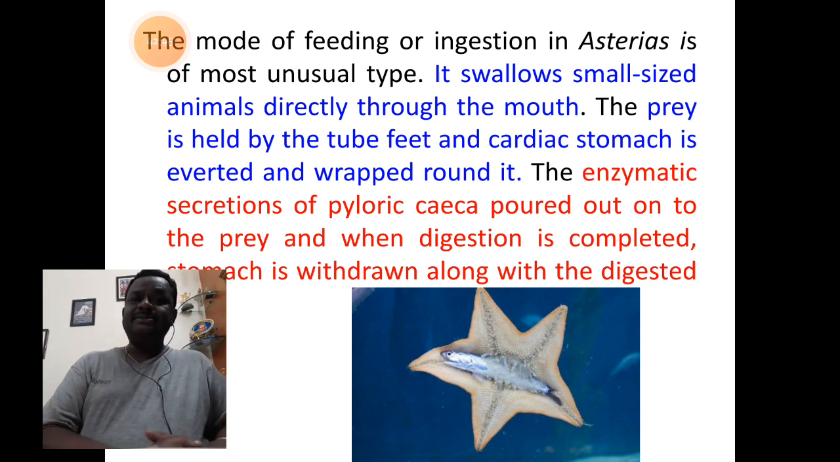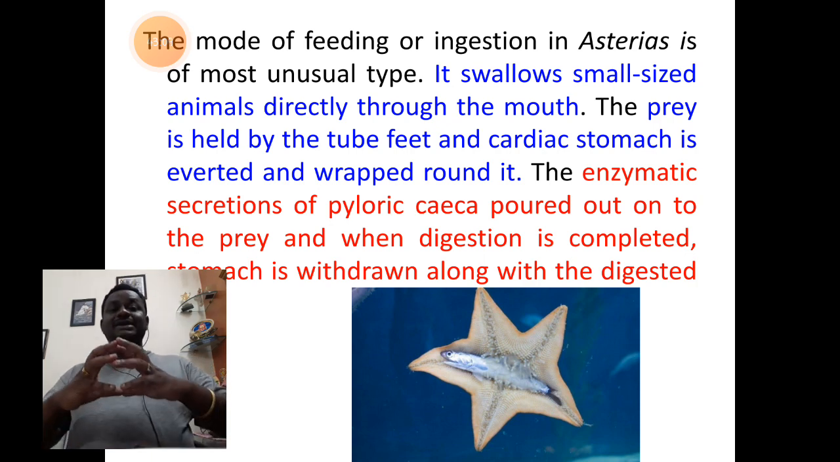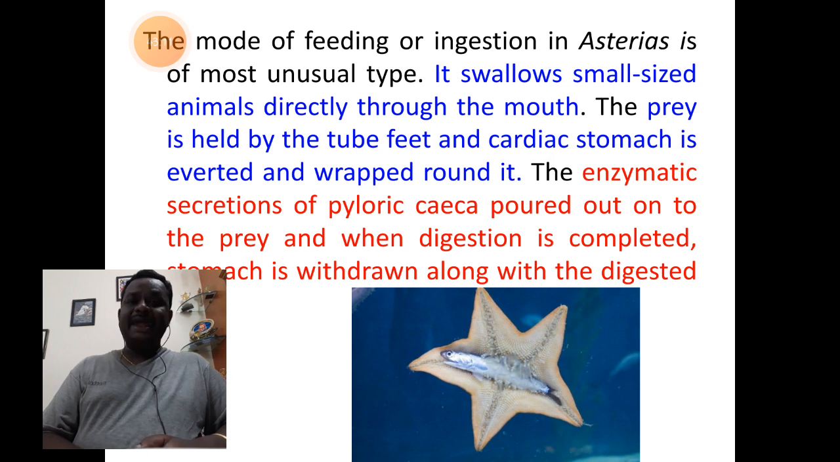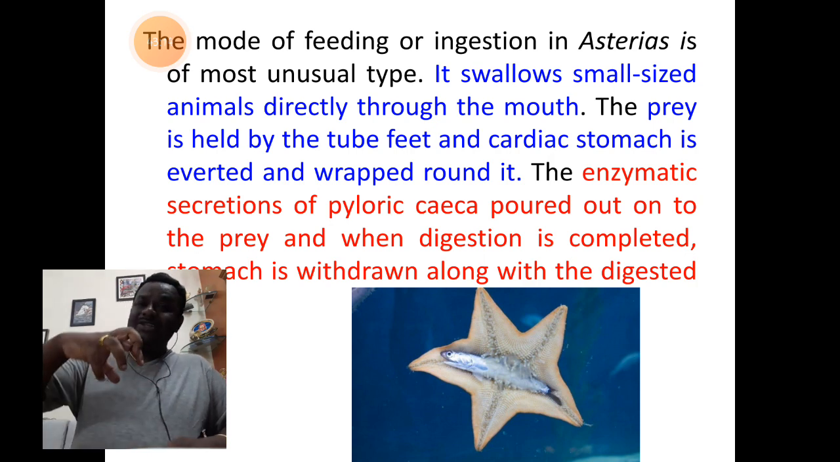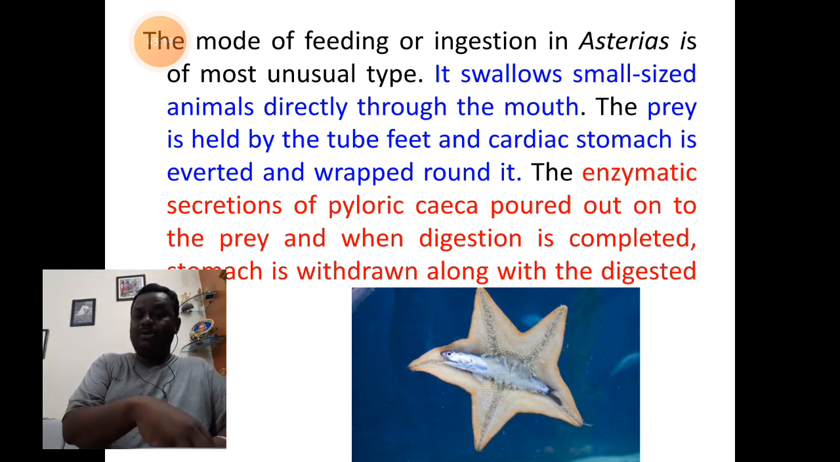The mode of feeding, that is ingestion, in Asterias is very unusual. The reason is that small-sized animals are taken directly through the mouth, so the mouth acts as the intake of food. Whereas if the food is larger in size, then the tube feet will hold the food, and the cardiac stomach will come out of the opening of the mouth. It is reversible.